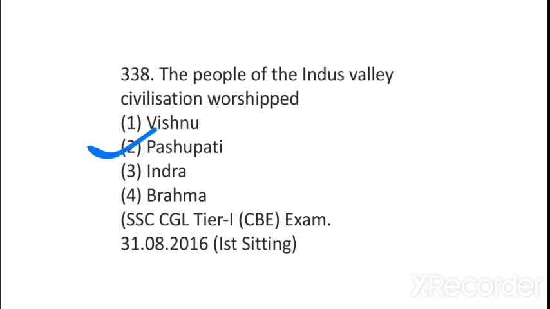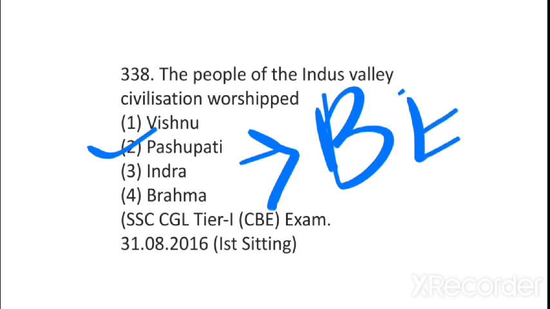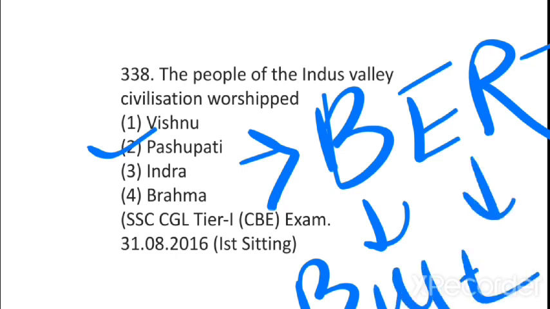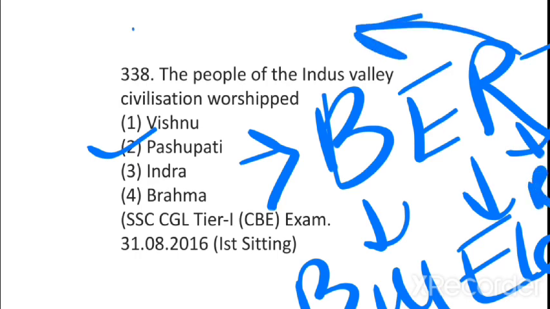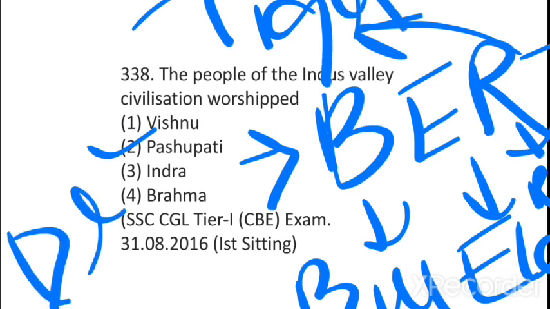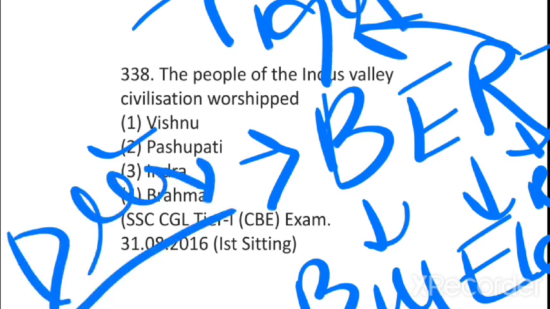Around Pashupati, Mahadev, you see animals. And I will tell you the secret to remember it. Remember BERT. B for bull, E for elephant, R for rhino, and T for tiger. And there were deer also around him.